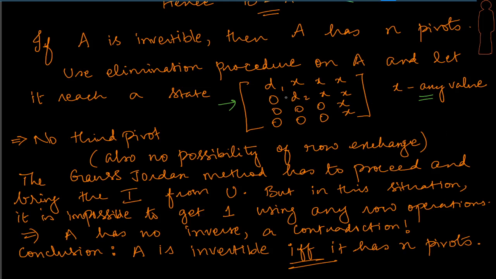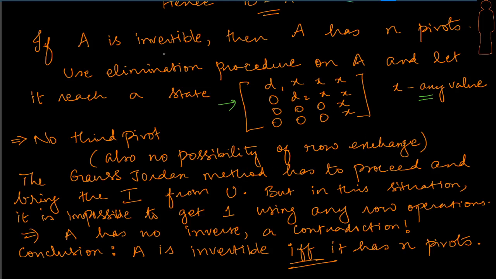Moment you have this, it's going to become really difficult to bring up the 1 here. Also, it is going to become very difficult to eliminate these elements as well, because you don't have this 1 here, and therefore we could say that the Gauss-Jordan method in the elimination process will fail. It is impossible to get a 1 using any row operation, and therefore it shows that when we do not have this, A inverse does not exist.